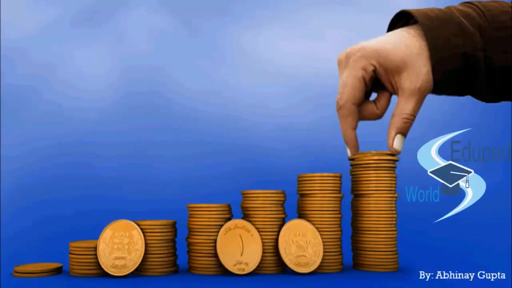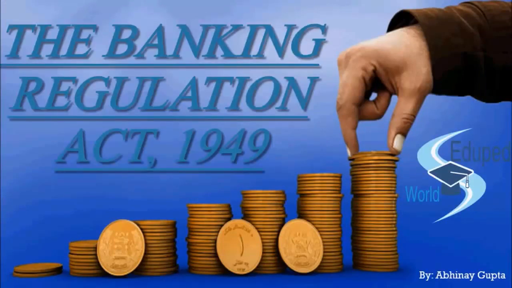Today we'll continue with the topic, the Banking Regulation Act 1949. In our previous lecture we had dealt with section 35A, 35B and section 36. In 35A we had seen the powers of the Reserve Bank of India to issue direction to any banking company. In 35B we had seen that no provisions would be amended without the prior approval of the Reserve Bank of India, and the provisions related to the appointment, reappointment, termination, remuneration of the directors or the maximum number of directors